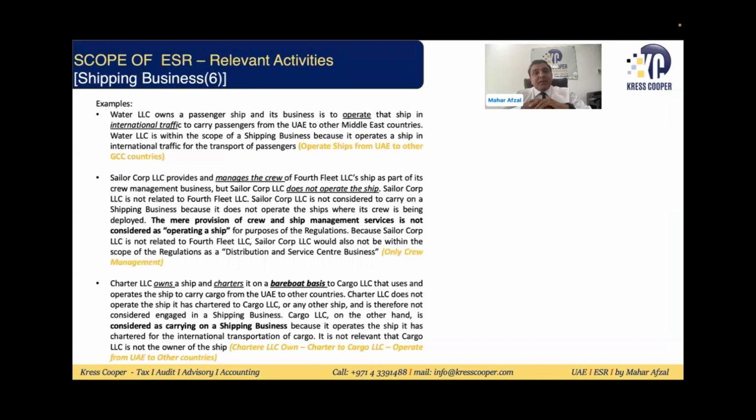These are a few examples. Operating ships from the UAE to other GCC countries: Water LLC is operating ships. Yes, it will be subject to ESR. And Sailor Corp is only providing crew management services. As I mentioned, management services will not fall under the ESR. And in the third category, there is Charter LLC. They are providing two functions, a hybrid function. They are chartering ships as well as operating ships. The business of chartering ships will not be subject to ESR, but the business of operating ships will be subject to ESR.